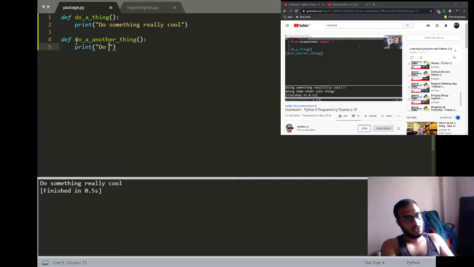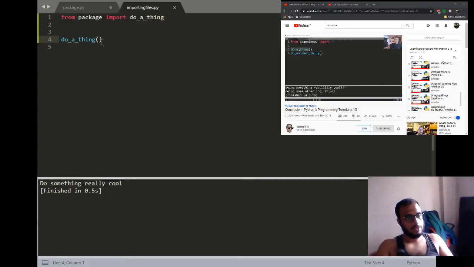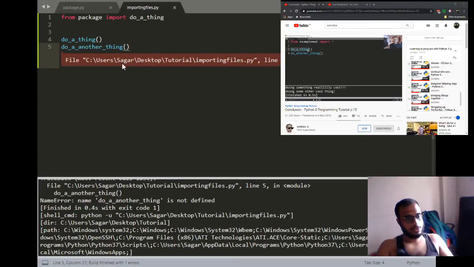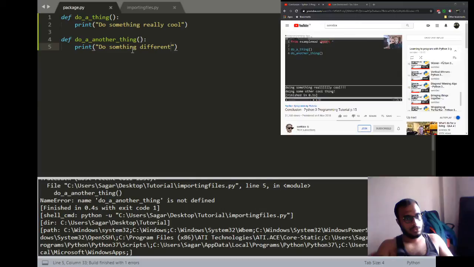But this makes your code pretty hard to read, first of all, because as someone's reading your code and they see do a thing, they're curious, what is do a thing? They're going to have to do some digging to figure out where the heck that came from. In the case where we have only one import with the wildcard, okay, we know where that came from, probably. First though, we're going to have to comb through the entire script, maybe it's thousands of lines, to see if this function has been defined in here, and then we'll have to go to the import and be like,